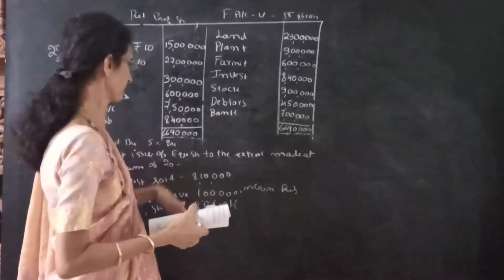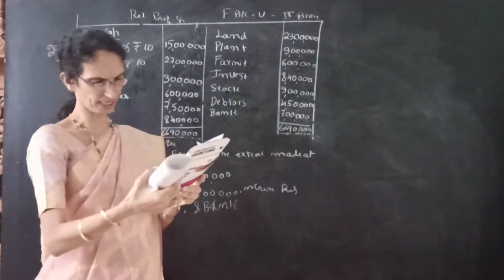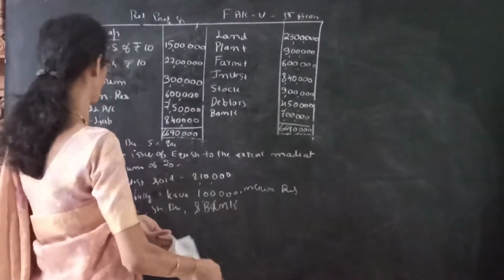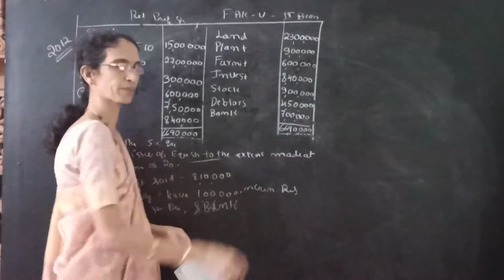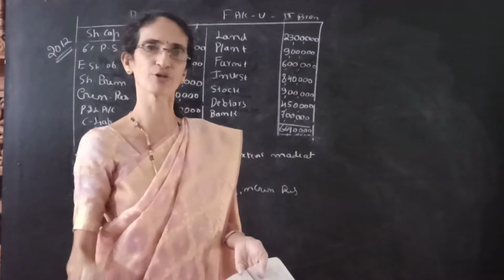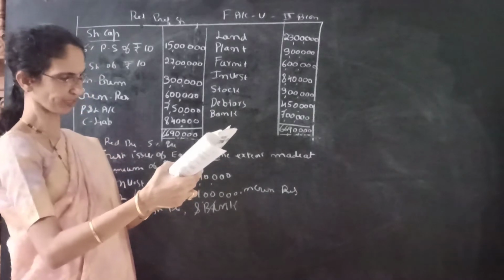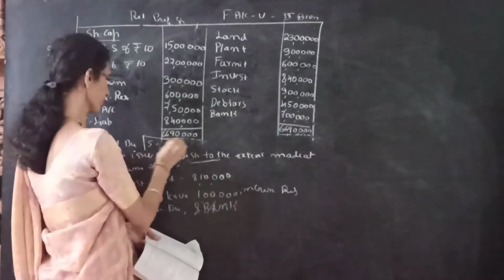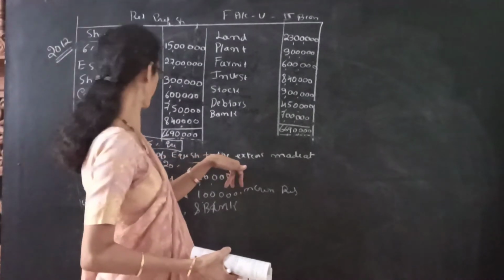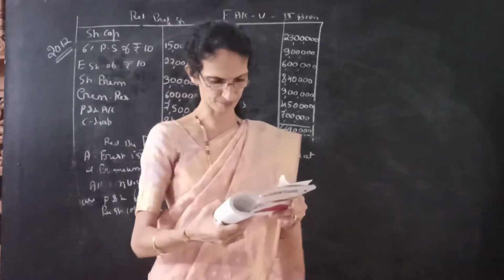So this is the balance sheet. Then we can see the adjustments. A fresh issue of equity shares to the extent required was made at 20% premium. Once again, the number of equity shares for the fresh issue is not given, so we have to find out how much fresh issue we have to make. The company decided to redeem the preference shares at a premium of 5%, so we have to pay 5% premium on preference shares.